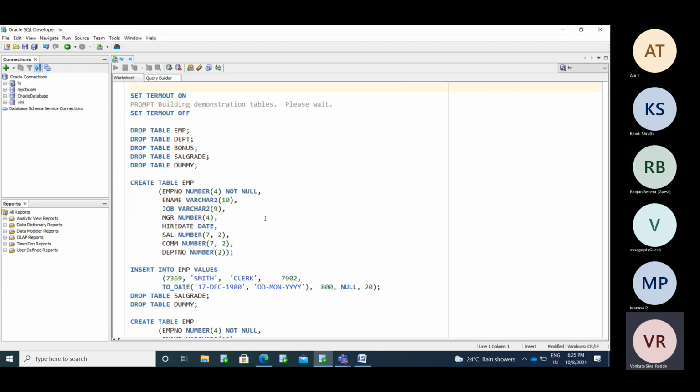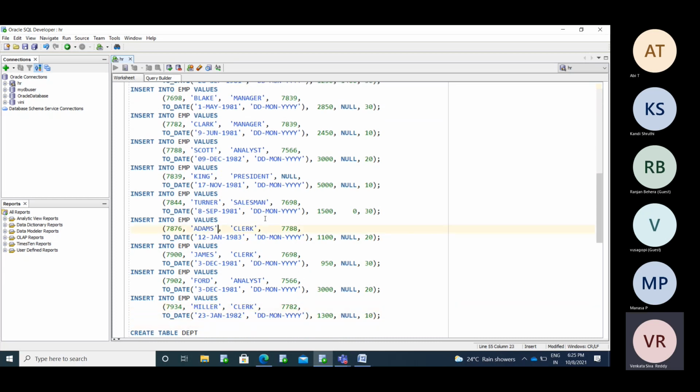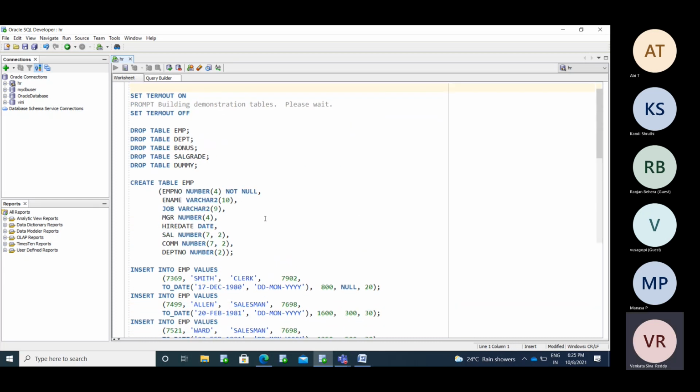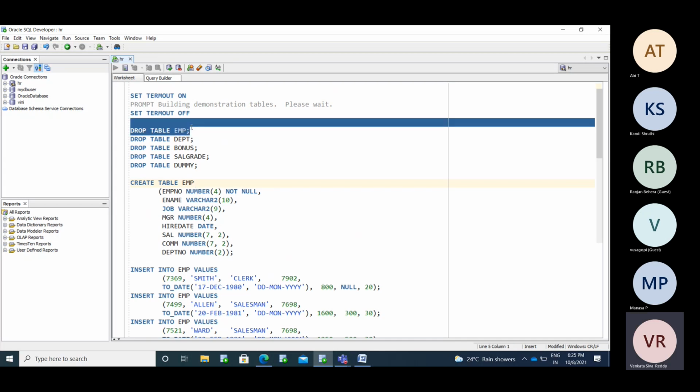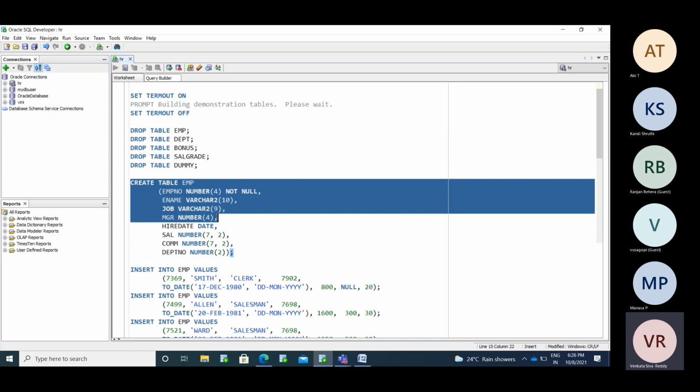If you want to make any changes in production, usually we make it like this. This is called a script. If the table is already present, I need to drop the table. So I've created a drop first: if it already exists, it will drop and recreate it.